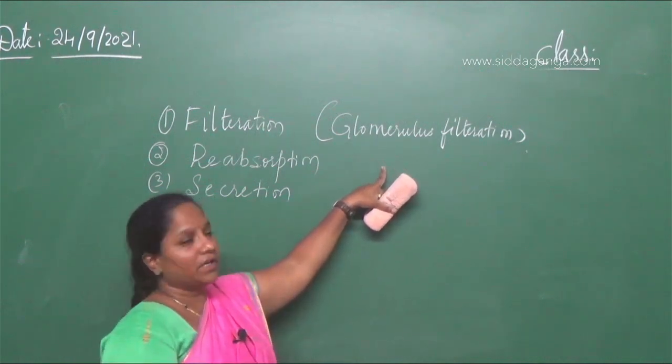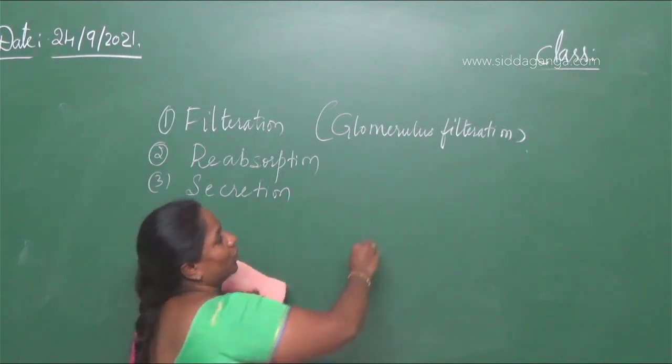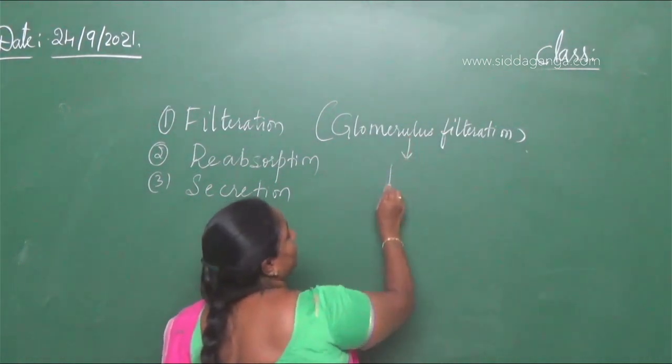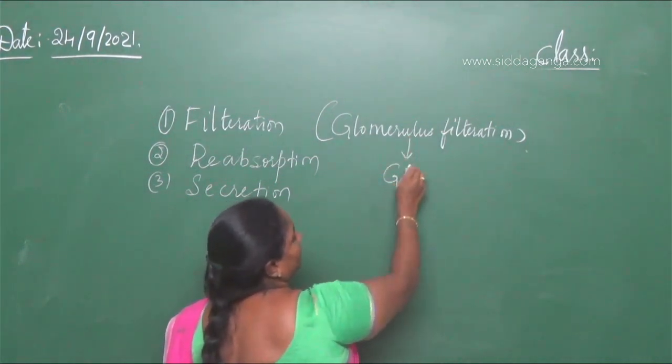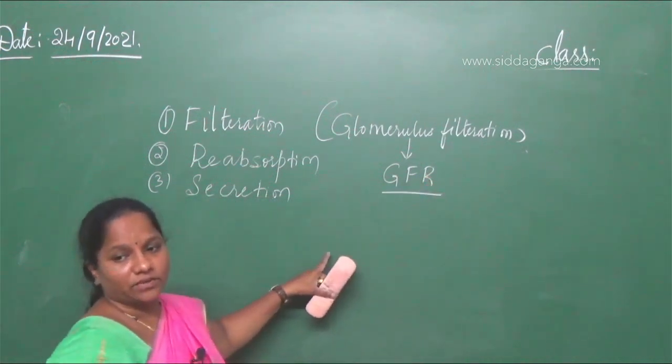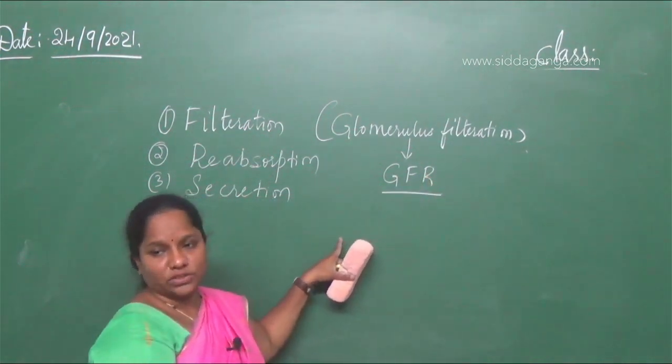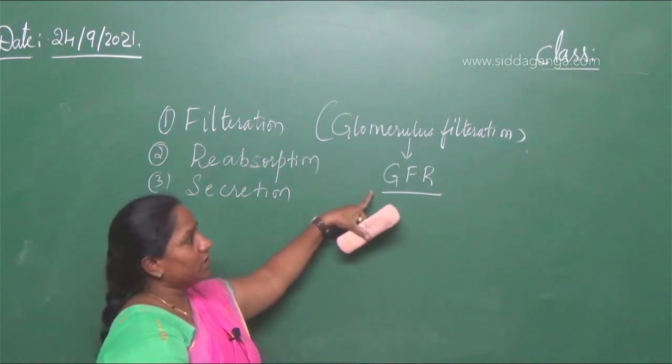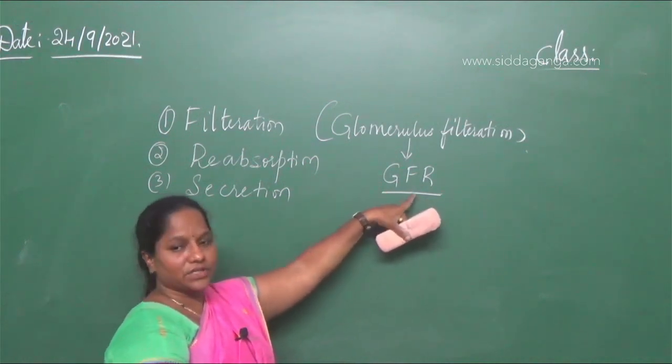Whatever filtrate is formed is called the GFR, glomerular filtration rate, based on the size of the different colloidal molecules. So glomerular filtration leads to the glomerular filtration rate.